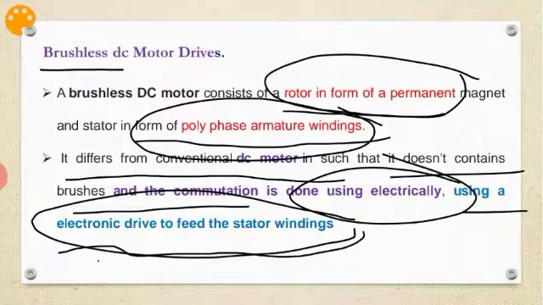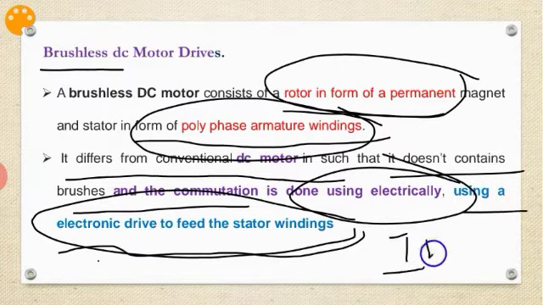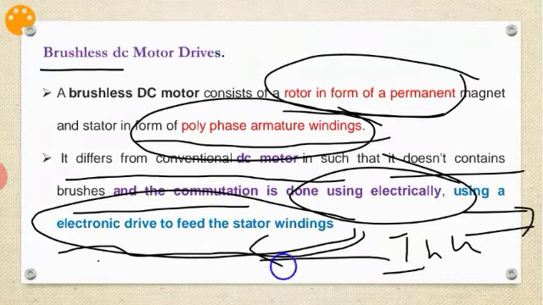What is the meaning here? Electronic drive to feed the stator winding means here you are using an inverter. So a three-phase inverter you are using. This we are feeding to the motor, whereas the inverter is supplied with DC supply.